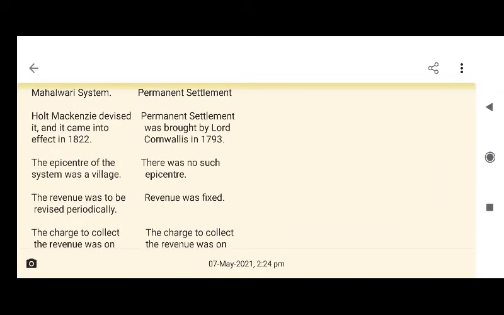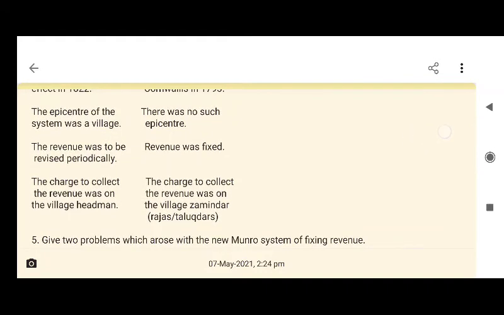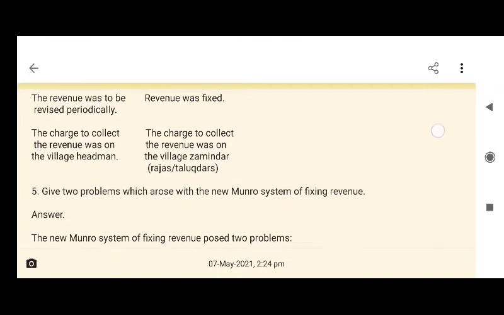In the Mahalwari system the centre of the system was a village. In the permanent settlement there was no such centre. In Mahalwari the revenue was to be revised periodically. Revenue was fixed in the permanent settlement. In Mahalwari the charge to collect the revenue was on the village headman. In the permanent settlement the charge to collect the revenue was on the zamindars, rajas and taluqdars.